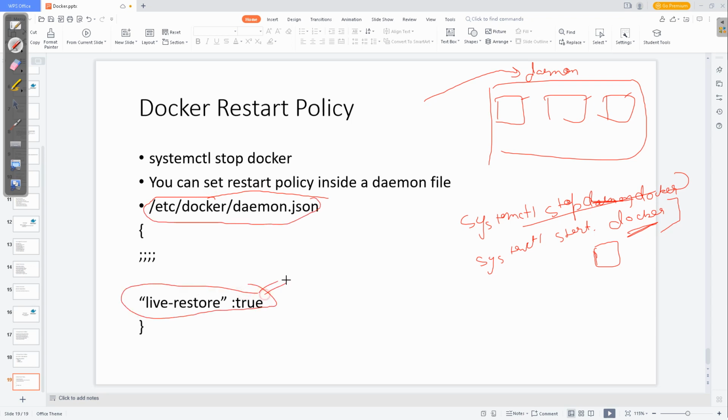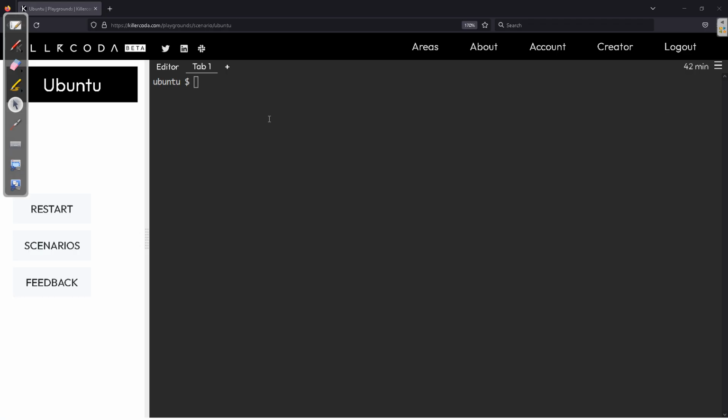What happens is when you start the docker, the container automatically gets started on start and stop. So for that we should go to this file and make live restore. Let's see how to do that. I'm here.